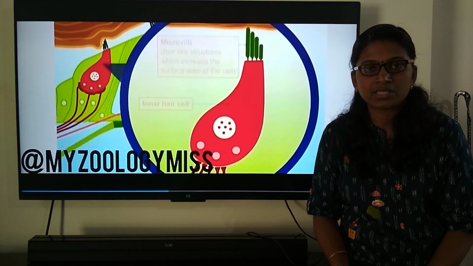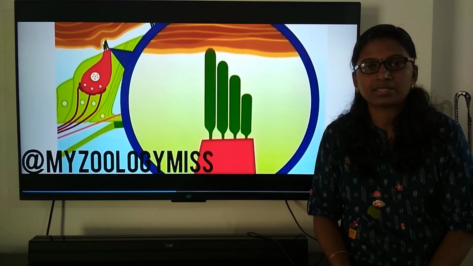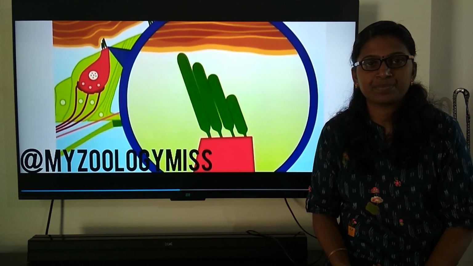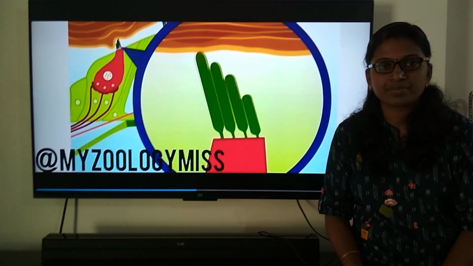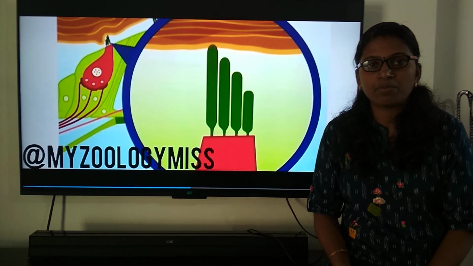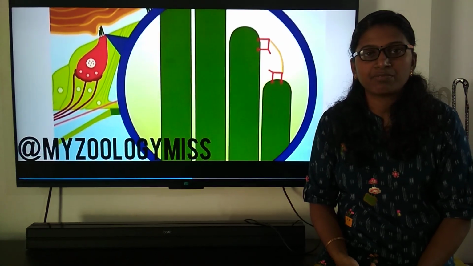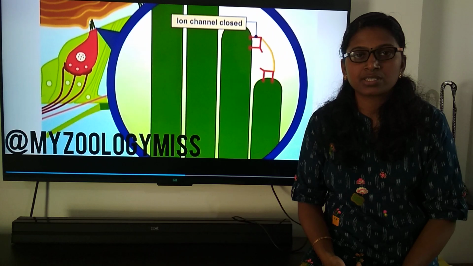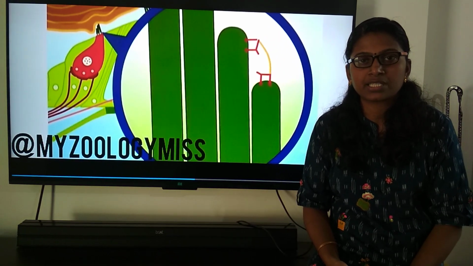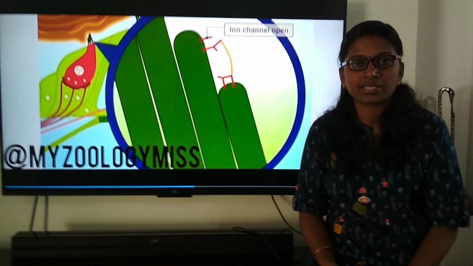The sound vibrations rock the organ of Corti and tilt the microvilli. The tilting opens the ion channels in the membrane of the microvilli and causes the entry of potassium and calcium ions into the hair cell.